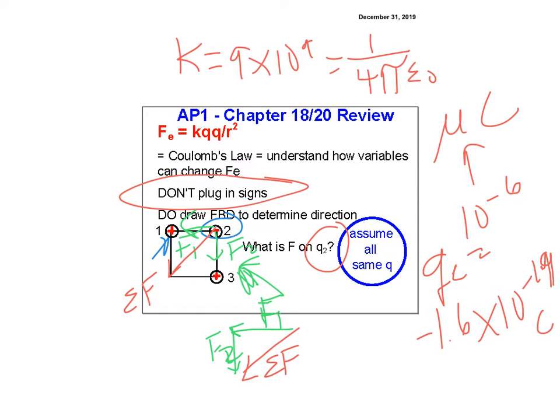If they're all the same Q, then these two legs would be equal, because they're the same distance apart, so this would be equal to kQ squared over r squared times the square root of 2, since it would be a square root of 2 triangle. And then you'd figure out what direction it was going based on the triangle. So you should be able to do that. Remember your forces from Newton and all of that, okay?